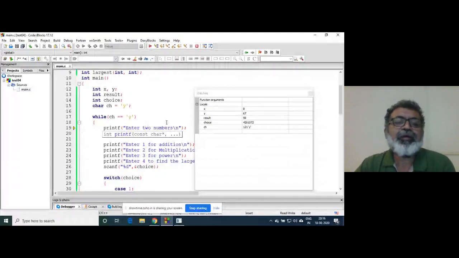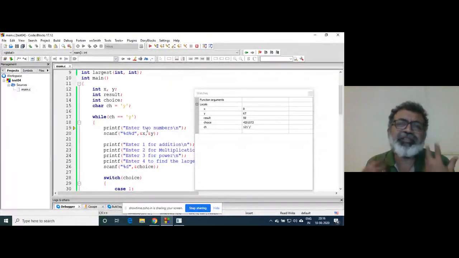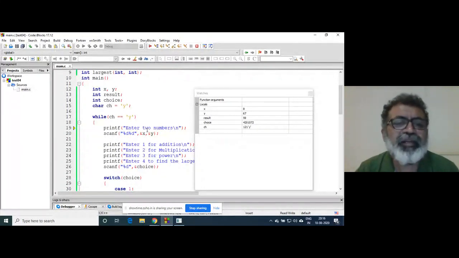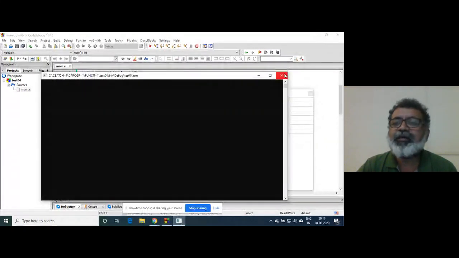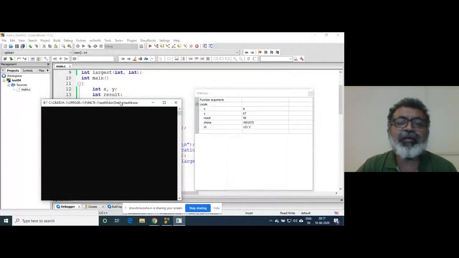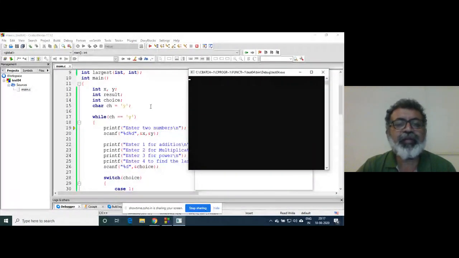As this is a library function, we won't be interested in going inside the library. There is no point, and if you go, you won't understand anything. So here, don't press step into, just next line. If you see the output window, nothing is there as of now, because printf is not yet executed.